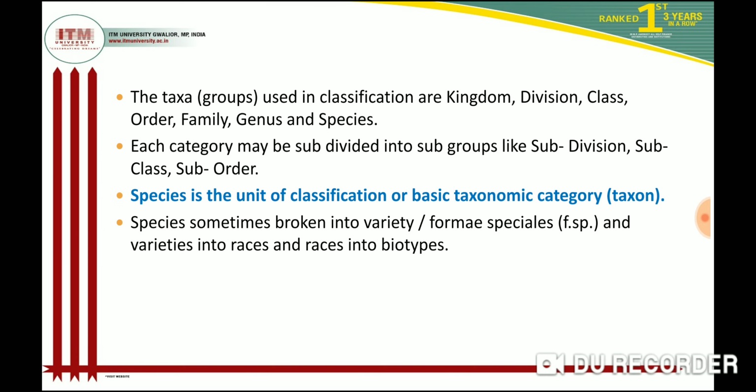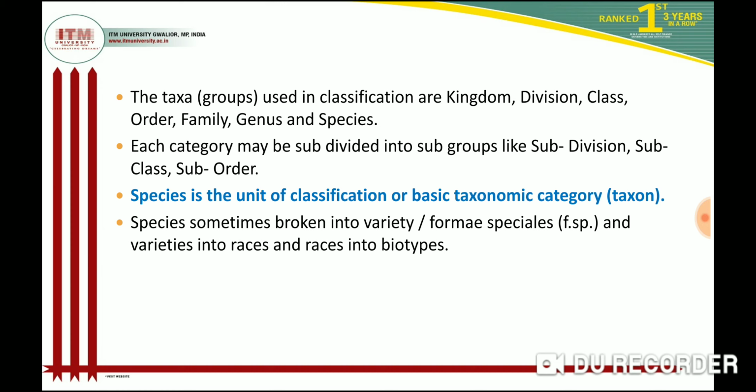Then what is a taxa? Taxa are the groups used in classification. There are different types of taxa which are used in classification. That is kingdom, division, class, order, family, genus, species. Each category may be subdivided into subgroups, like division divided into subdivision, class divided into subclass, order divided into suborder. Then species is the unit of classification or basic taxonomic category.